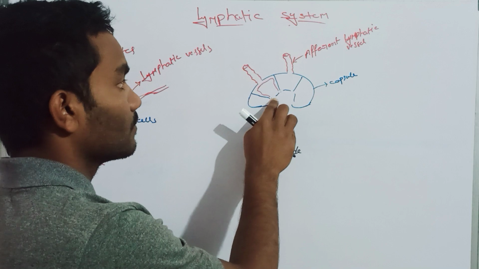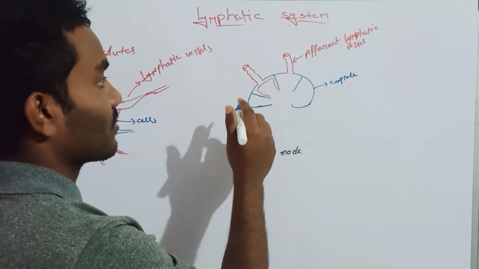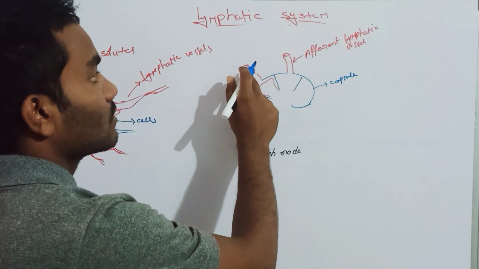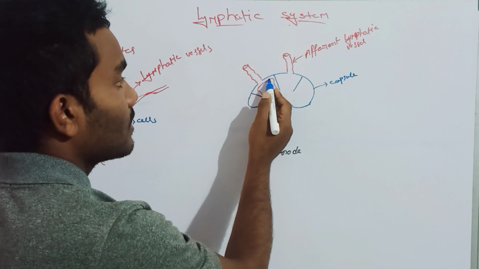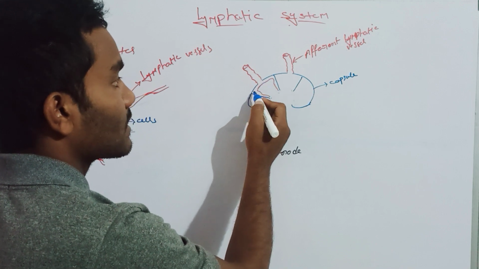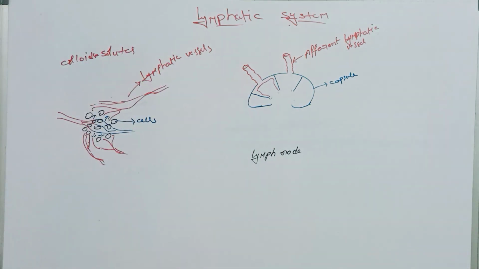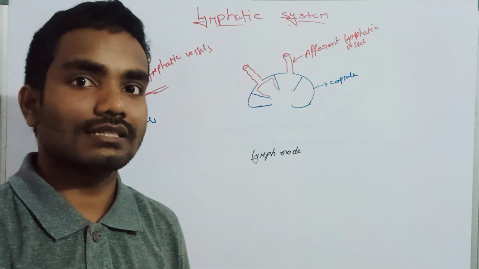For your understanding, I will mention this point also. When the lymph passes through the afferent lymphatic vessels, it enters into this space. These are called the sinus venuses. Generally, we call the open spaces sinuses.